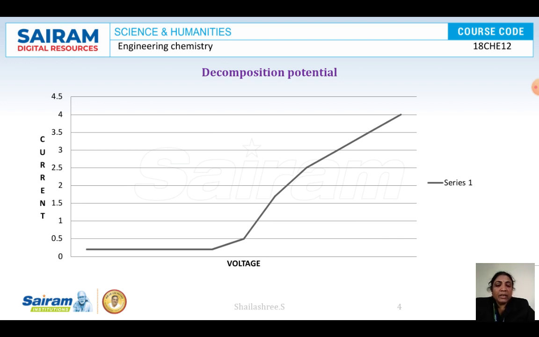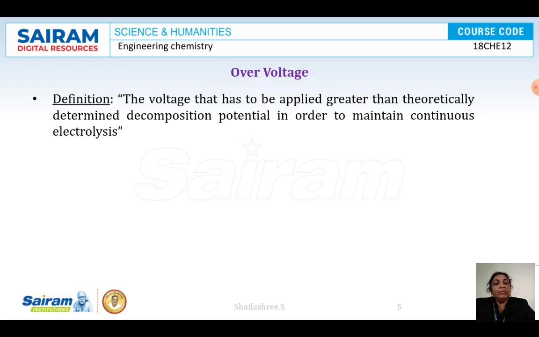The importance of the decomposition potential is that we come to know how much current is required for different electrolysis processes. When different metal ions are present, we can calculate which ion is going to deposit first. The order of deposition can be calculated if you know the decomposition potential of the metal ions. Clear, no?